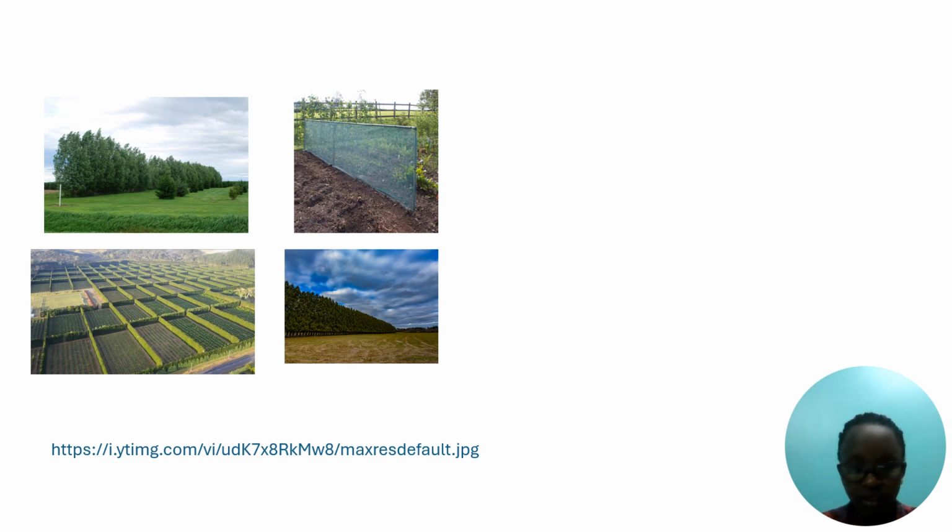And in the third image, you see that different wind breaks are built in different locations. And the fourth one shows wind breaks of forest.